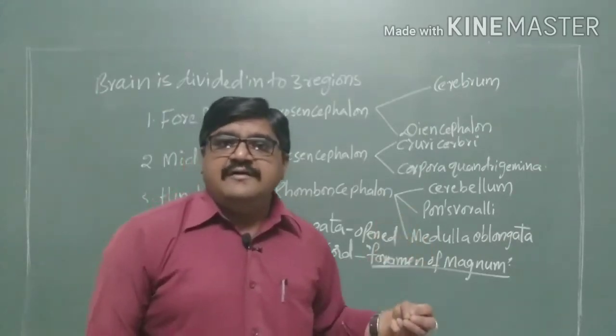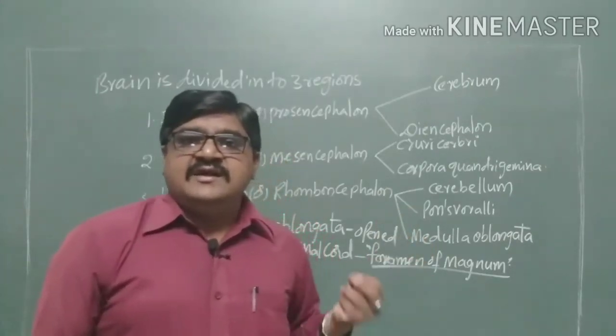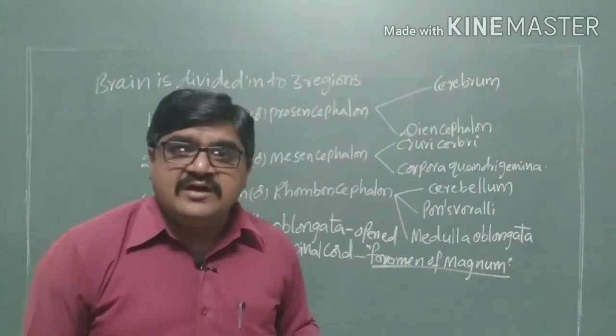The spinal cord is the main nerve trunk present in our body.